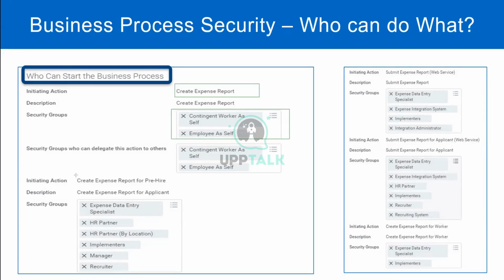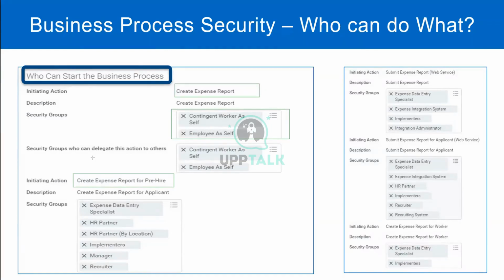So let's see if there are any other tasks that we can use. There is a task which says create expense report for pre-hire. Now can someone remind me who is a pre-hire? Where did we see a pre-hire before? Hiring. Just before hiring, right?